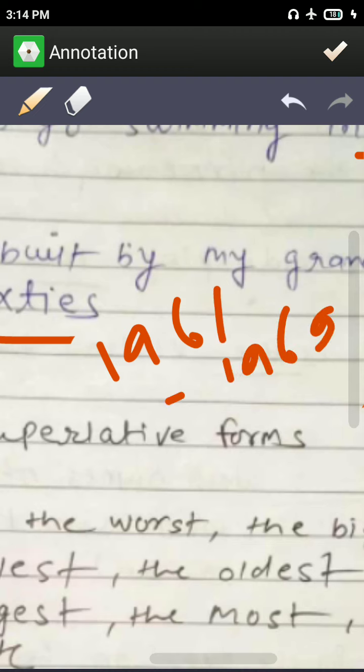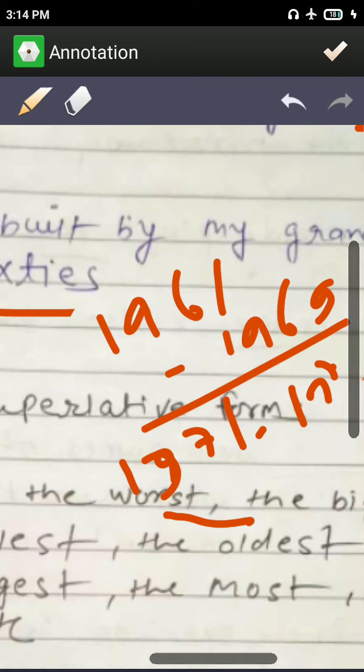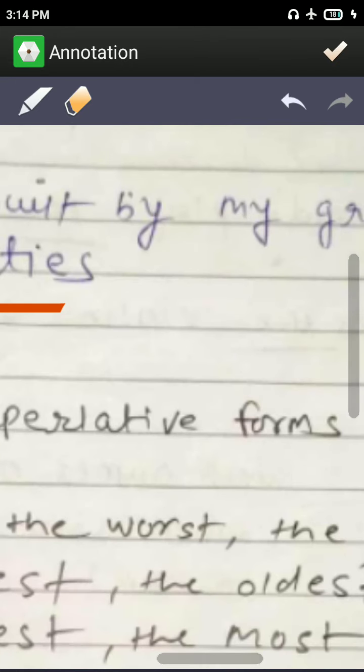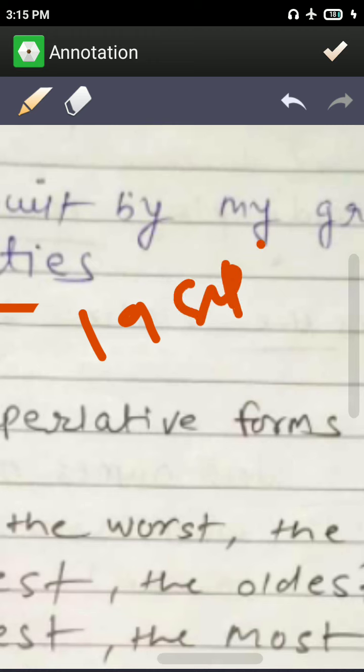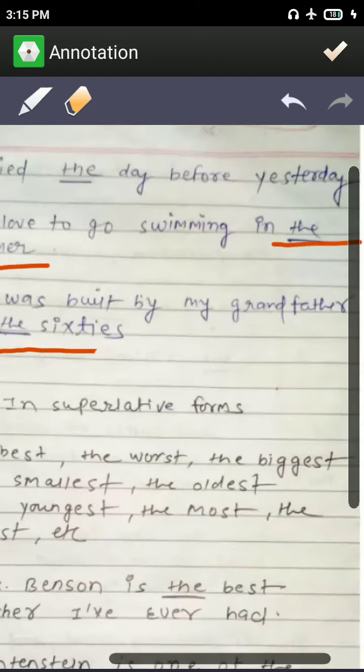This is all called the 1960s. Similarly, from 1971 to 1979, it is called the 1970s. What is the 80s? 80s means 1980 to 1989. Okay, the 1980s.